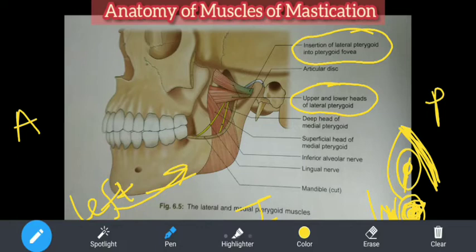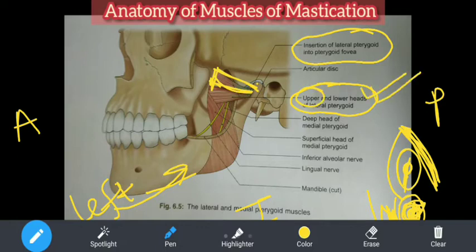I hope you are able to recall all this. So that infratemporal fossa and the sphenoid bone, the butterfly shaped bone, the temporal crest of its greater wing, the crest on this side, is giving rise to the upper head of the lateral pterygoid.